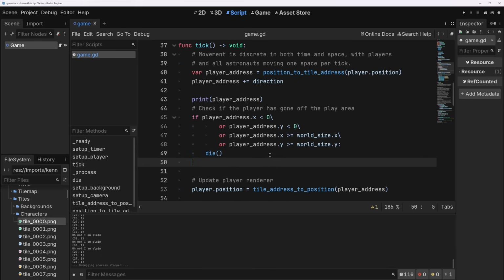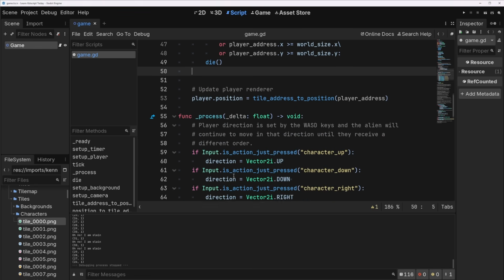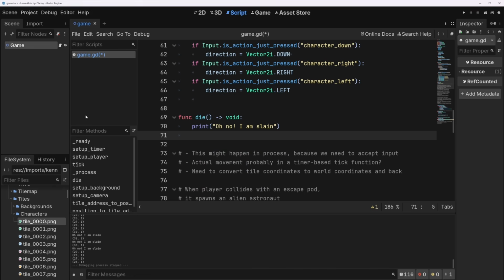It's a little freebie I'm going to give you for die. There's a few things we could do. We could just reset all of the variables manually, but the easiest thing to do is get_tree().reload_current_scene(), and this just reloads the current scene. Is what it says. I shouldn't have to explain that.